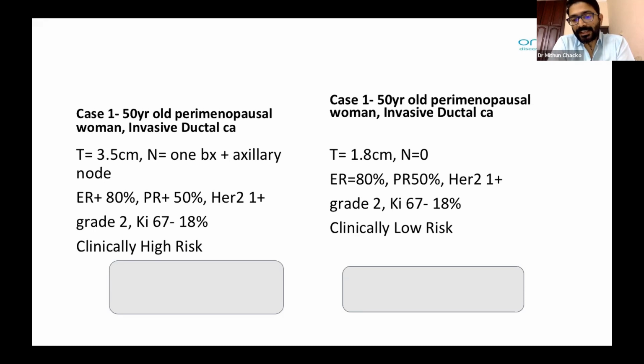So in our clinical experience, it's a clinically low risk. Case 1 is a clinically high risk. Usually you go ahead with surgery followed most probably with only endocrine therapy, since it is a clinically low risk group. So what is the benefit of doing a comprehensive genomic profiling in the form of MammaPrint plus Blueprint in such a scenario?